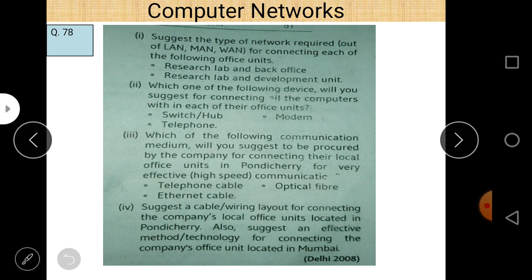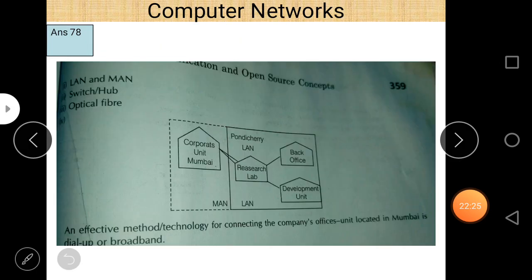Next, suggest a cable wiring layout for connecting the company's local area office units located in Pondicherry. Also suggest an effective media for connecting the company's office unit located in Mumbai. So this is how different parts are connected to each other.